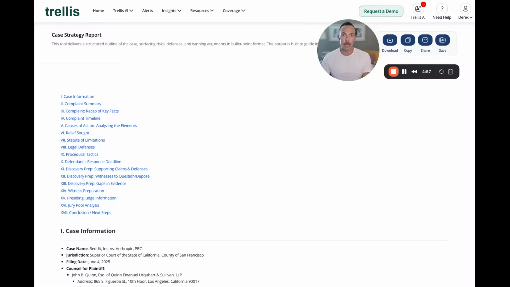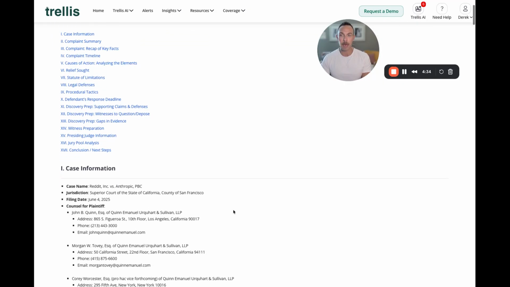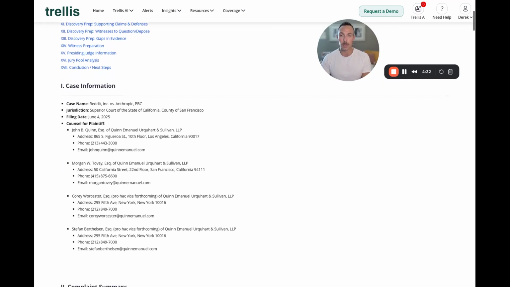Okay, so what we've done now is take a look at the Reddit versus Anthropic case, and now we've asked our platform to run the case strategy report. You'll notice to the left-hand side, at the very beginning of the report, we provide a table of contents indicating all of the criteria that we've been able to pull out and extract from this complaint, and then specifically compare it to all of the other cases that exist before this case in the same county, San Francisco in this situation, with respect to the causes of action.